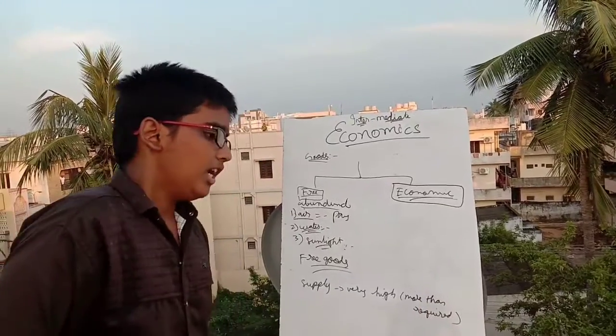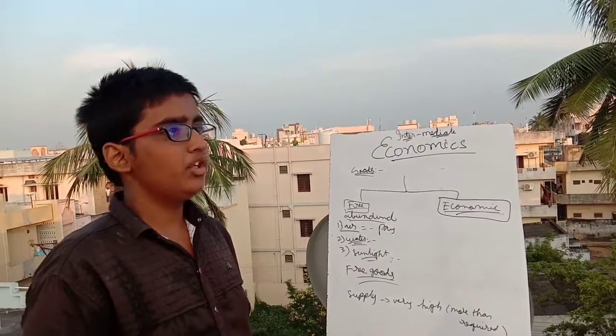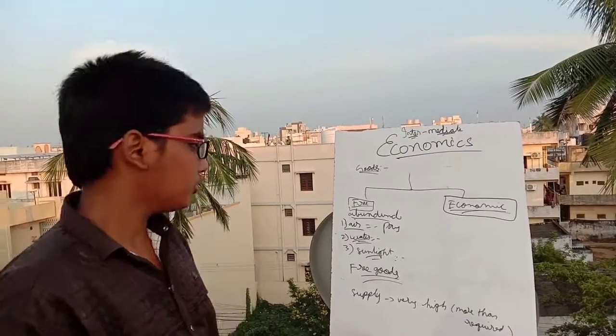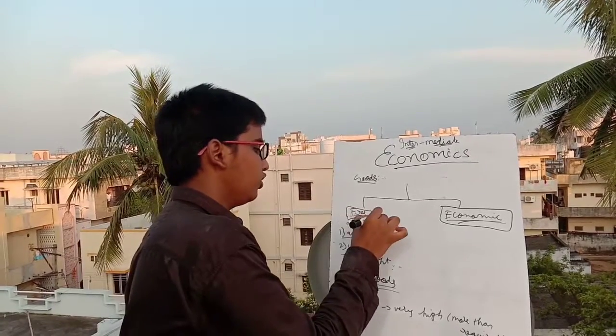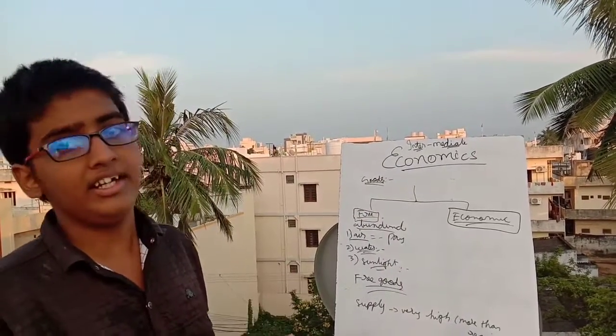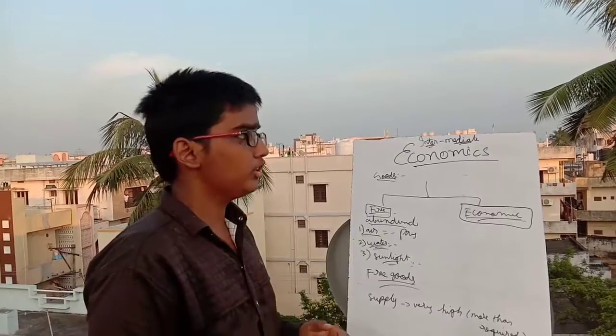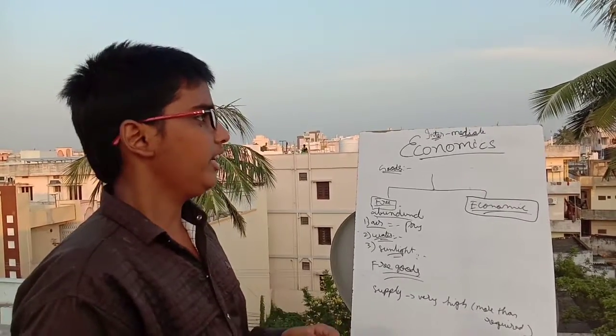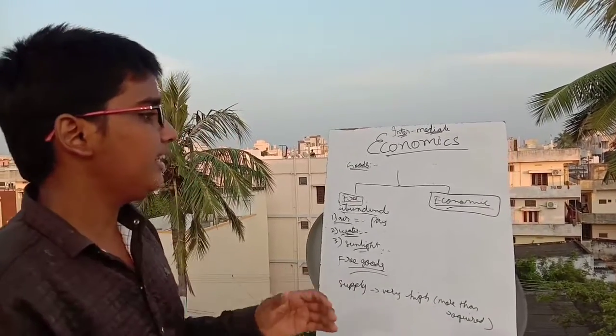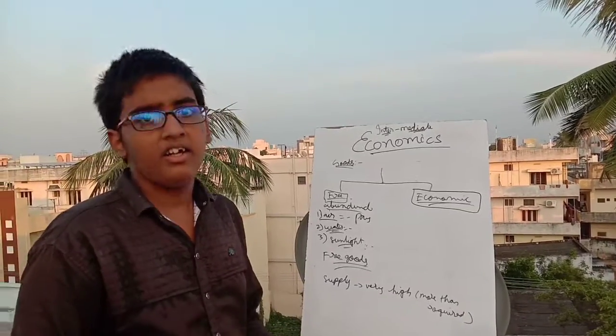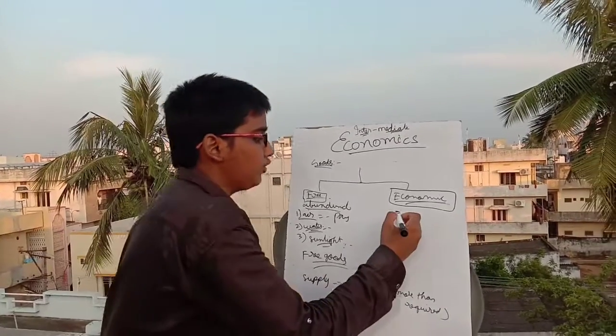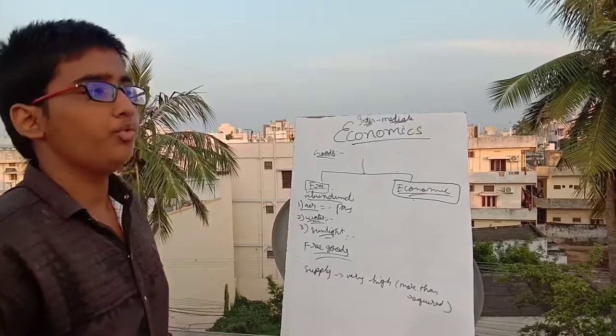Here, materials like wood or trees are examples of free goods, right? Actually, wood is also not a free good, we have to pay for it. But if wood is turned into a table or a chair, then it turns into an economic good, because we have to buy the chair.